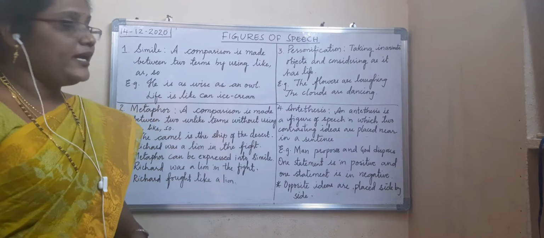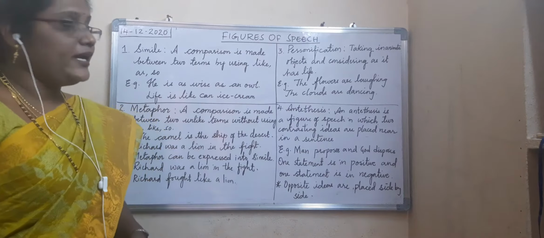For example, here, he is as wise as an owl. I compared him with what? An owl. I made a comparison between a person and an owl. So what is the word I have used to compare these two? As. He is as wise. Wise is nothing but intelligent. So he is as wise as an owl. To compare these two, I have used the word as.